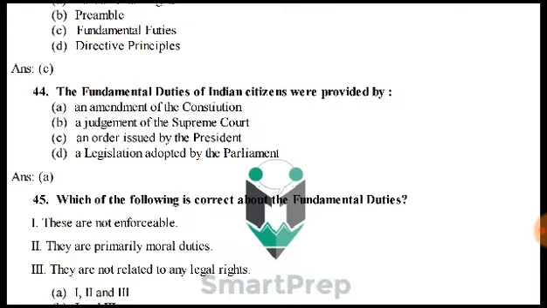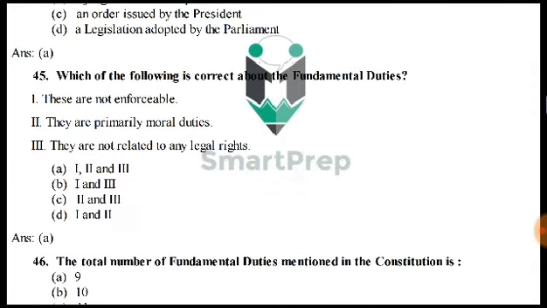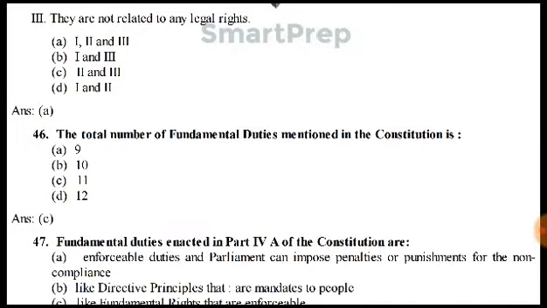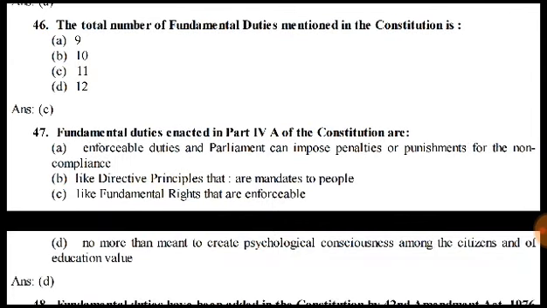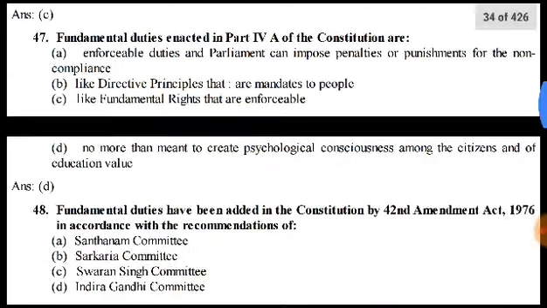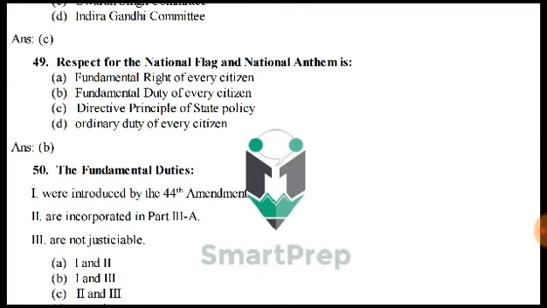The fundamental duties of India's citizens were provided by amendment of the Constitution. Which of the following is correct about the fundamental duties? This is A. The total number of fundamental duties mentioned in the Constitution is 11. The fundamental duties enacted in Part 4A of the Constitution are no more than meant to create psychological consciousness among the citizens of education value. Fundamental duties have been added in the Constitution by the 42nd Amendment 1976 in accordance with the recommendation of the Swaran Singh Committee. Respect for national flag and national anthem is the fundamental duty of every citizen.